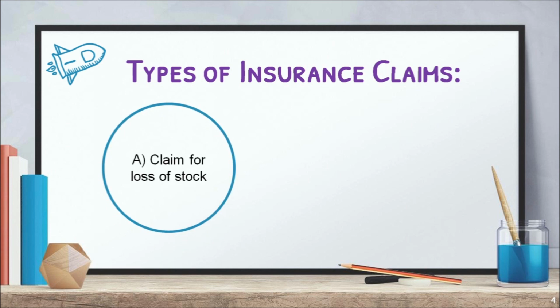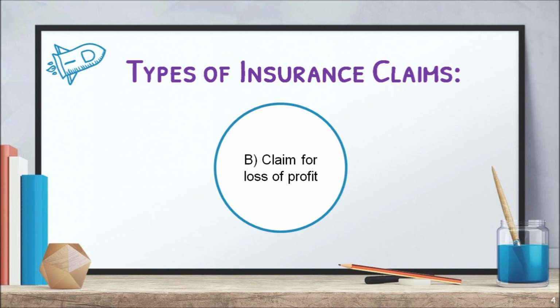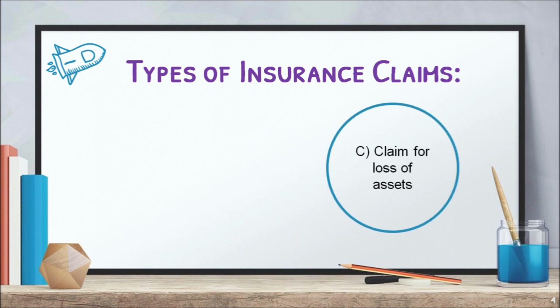The first one is claim for loss of stock, which is very simple, and for it there are some steps we have to follow in the calculation. The second one is claim for loss of profit, and the third one is claim for loss of assets. These are the three types of insurance claim.